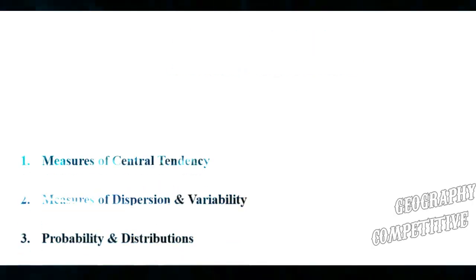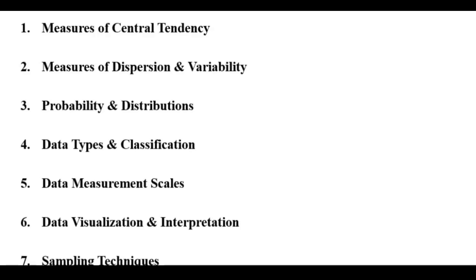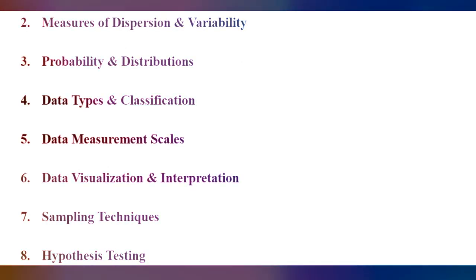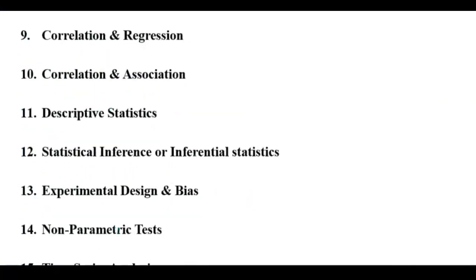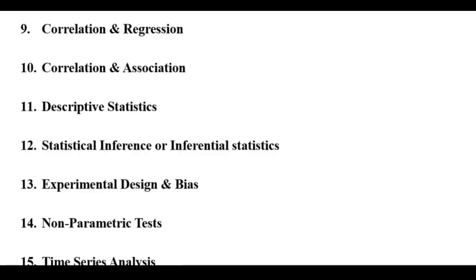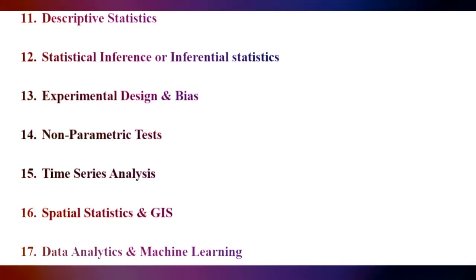Here are several categories: measures of central tendency, measures of dispersion and variability, probability and distributions, data types and classification, data measurement scales, data visualization and interpretation, sampling techniques, hypothesis testing, correlation and regression, correlation and association, descriptive statistics, statistical inference or inferential statistics, experimental design and bias, non-parametric test, time series analysis, spatial statistics and GIS, data analytics and machine learning.